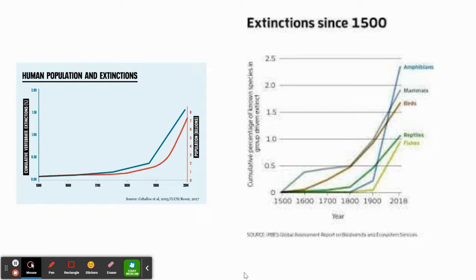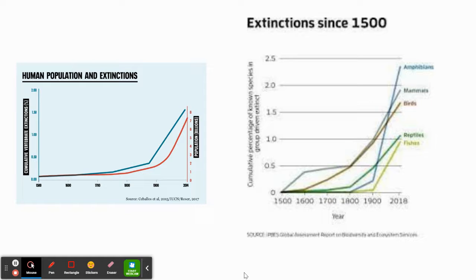So here are two graphs. The one on the left side of your screen is the human population size, which is the red line, and also the extinction rate of various vertebrates, which are in blue. You can see that as the human population rises, from the 1900s to 2014 especially, there is a huge increase in human populations. And as humans have increased, notice also have extinction rates. That is not a positive occurrence to me, at least.